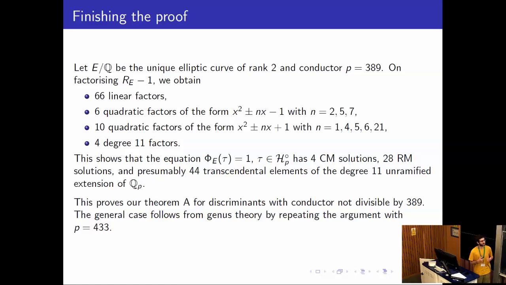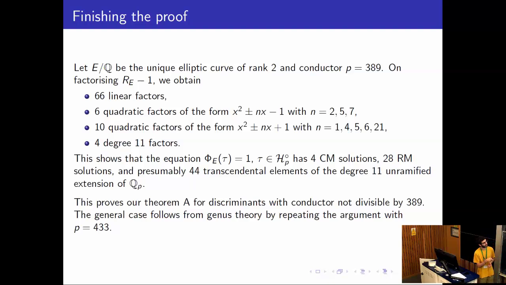So let's pick the smallest elliptic curve of rank 2 in prime conductor over Q. It has conductor 389. Then we factorize r minus 1, and we obtain lots of degree 1 factors. We don't care about those, so let's ignore them for now. Then we have 6 quadratic factors, and they have the form x squared plus or minus nx minus 1. That's the minimal polynomial of epsilon_d or minus epsilon_d, for n equal to 2, 5, or 7. And these are all the class number 1 discriminants of this form n squared plus 4, where 389 is inert.